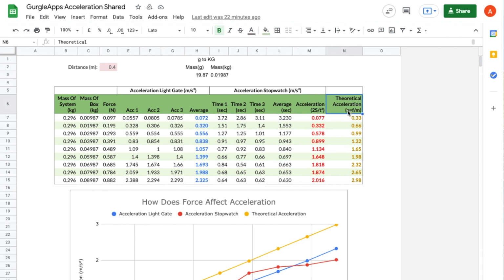The formula we're going to use in this cell is displayed in the cell above. So it's F for force, which is this cell, divided by M for mass, which is this cell, and if we check the formula bar, we have D7, which is this cell, divided by B7, which is this cell. So very simple, the only difference from the formulas we've done before is that we're using data from more than one cell, and we're also using the divide symbol.